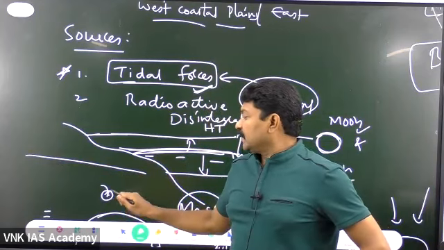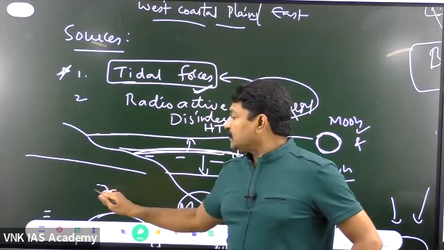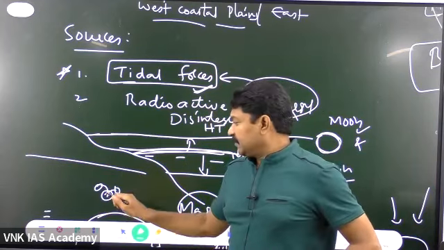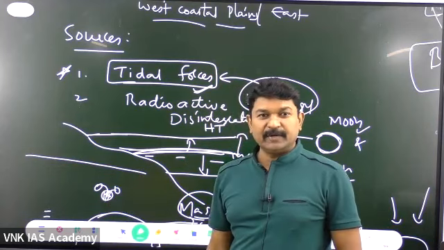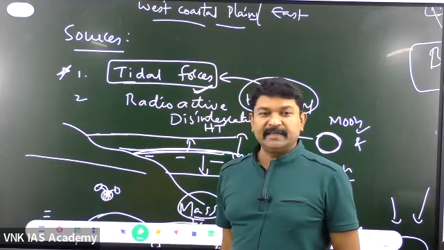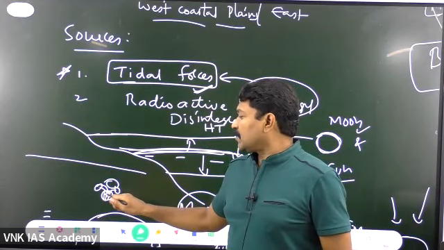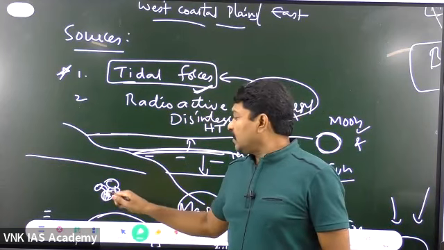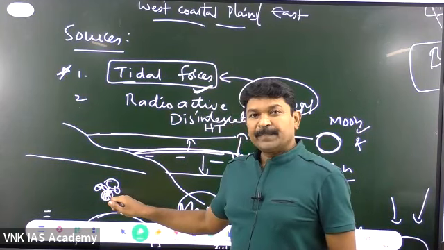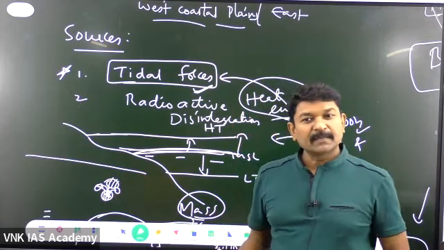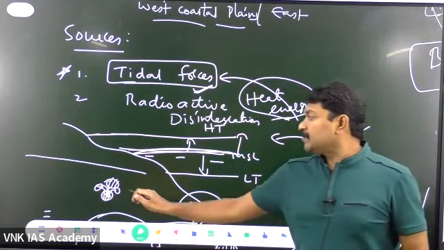When it releases heat energy, what happens to the rocks present around this material? Because of the tremendous heat energy, the rocks melt.